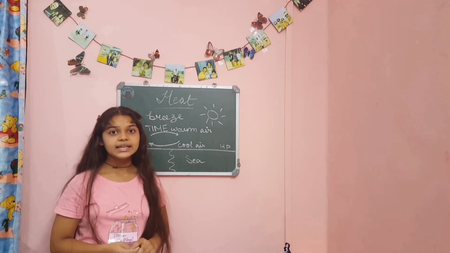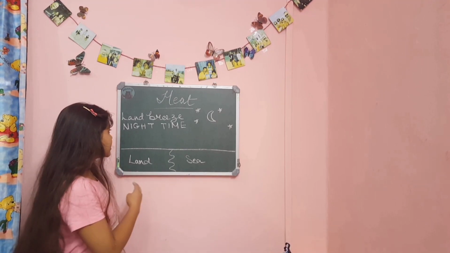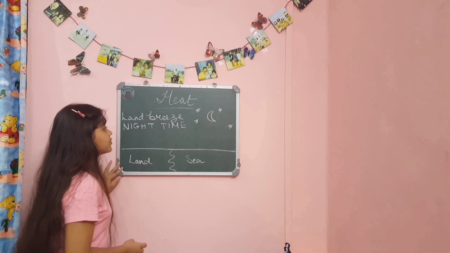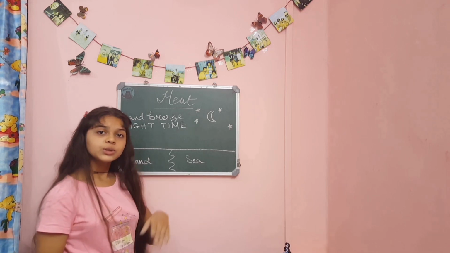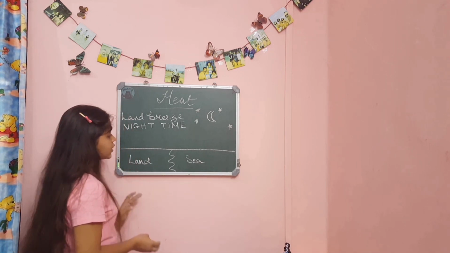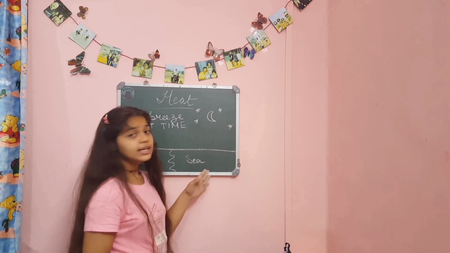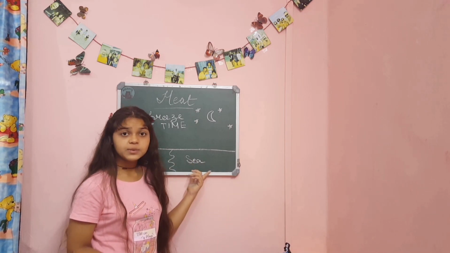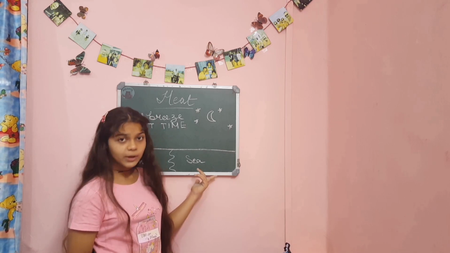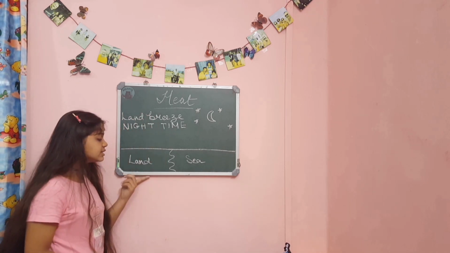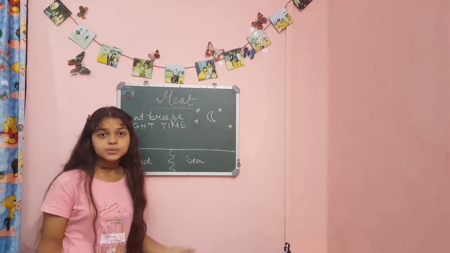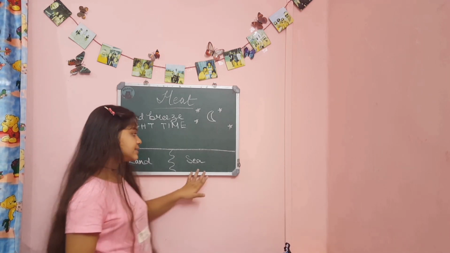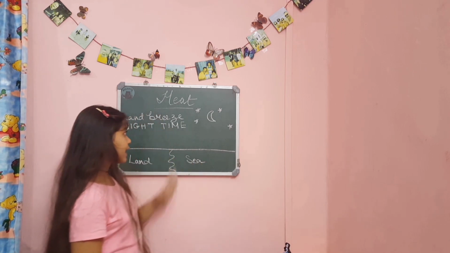Now, let us see land breeze. Land breeze occurs during night time. So, it is just the opposite of sea breeze. Here, as I told you, sea cools down slower. So, right now the sea will still be hot, right? And land by now would have become cold because it cools quickly. So, land is cold and sea is hot at night.